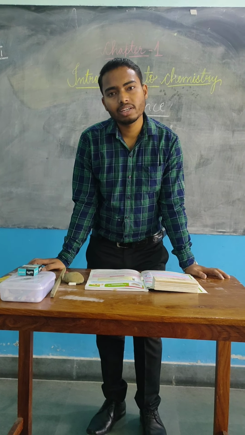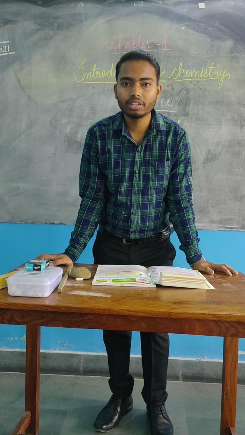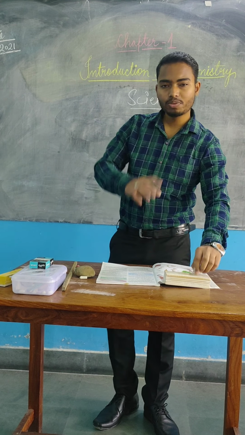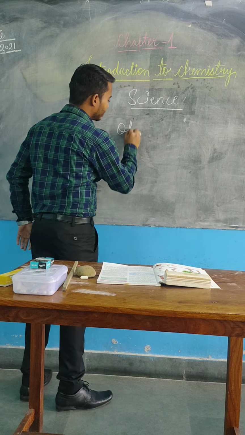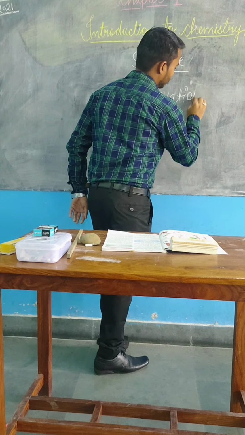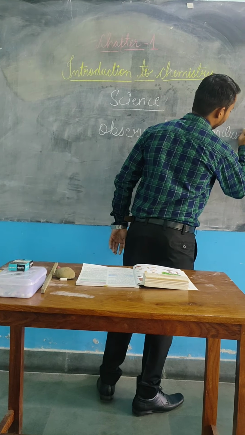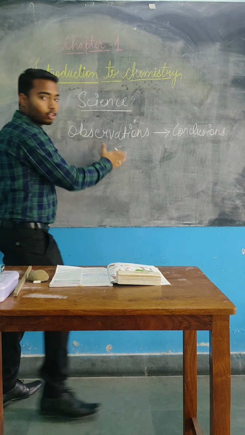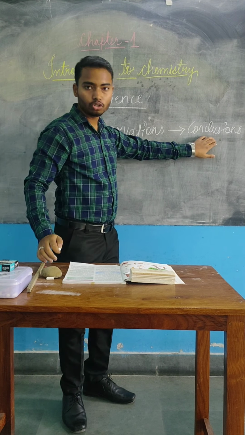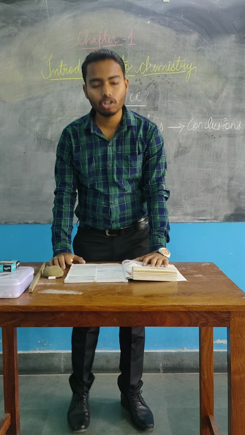They started observing how the sun is rising, how the sun is getting set, how the plants are growing, etc. Out of their observations, they made certain conclusions, and these conclusions further led to the discovery of new ideas and concepts.